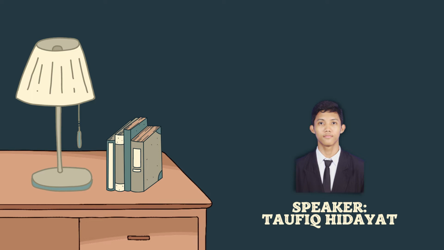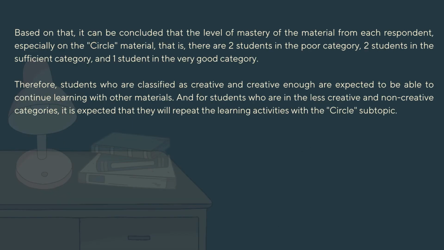So based on that, it can be concluded that the level of mastery of the material from each respondent, especially on the circle material, is that there are 2 students in the poor category, 2 students in the sufficient category, and 1 student in the very good category.